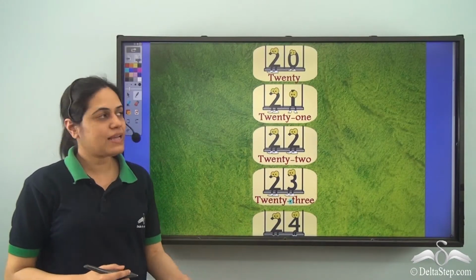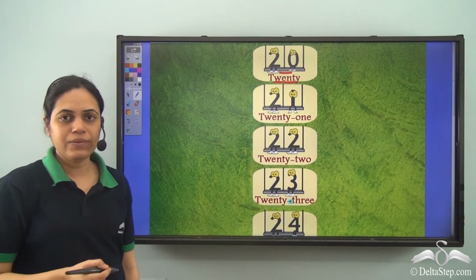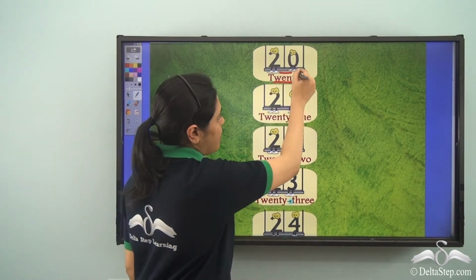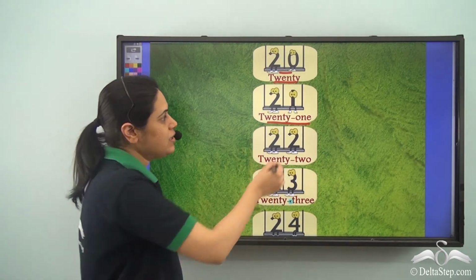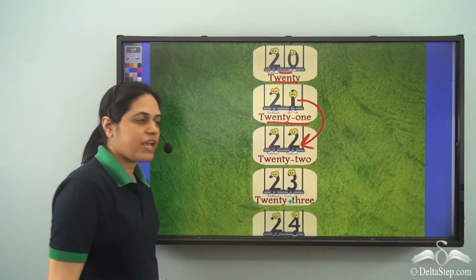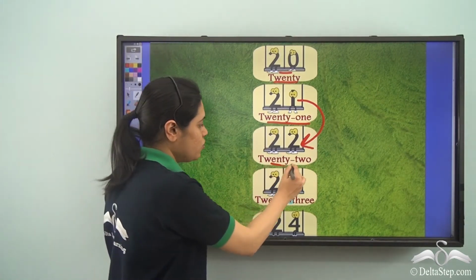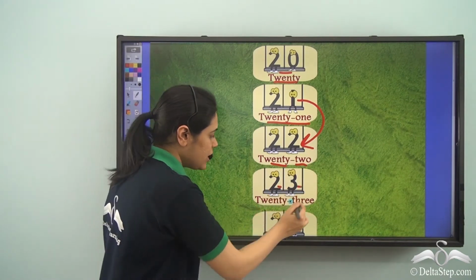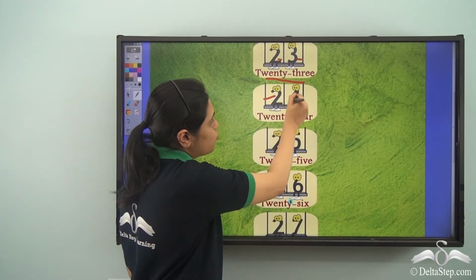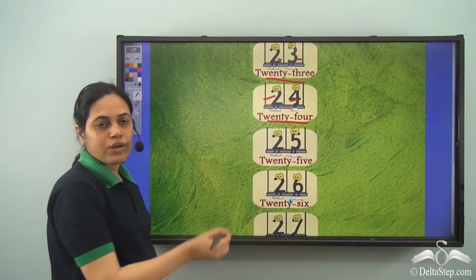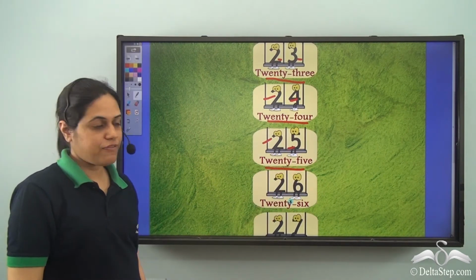So we have these numbers. 20 gives us 20. After 20, I have 21. After 21, 1 gives way for 2. So we have 2, 2, 22. Then we have 2, 3, 23. After 23, I have 2, 4, 24. Then after 24, I have 2, 5, 25.